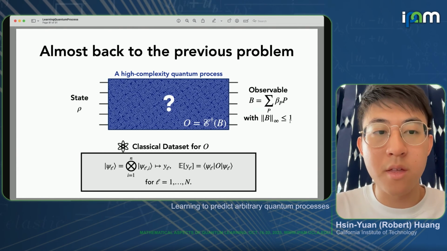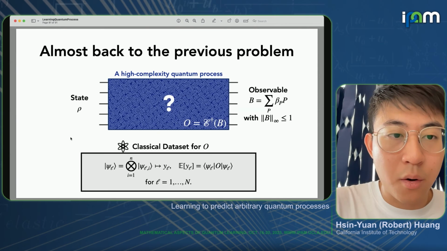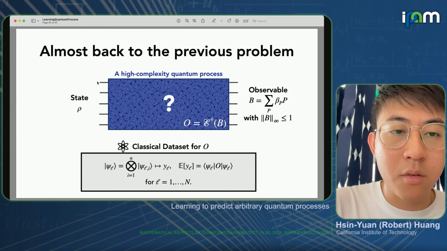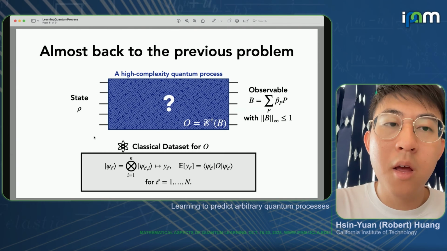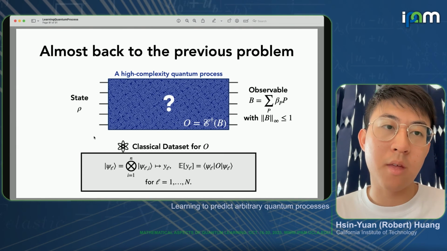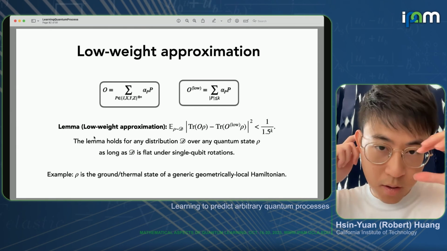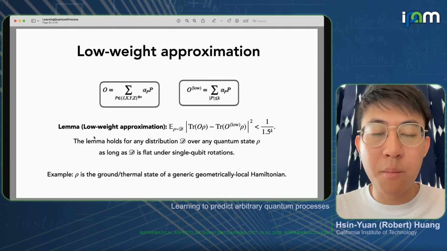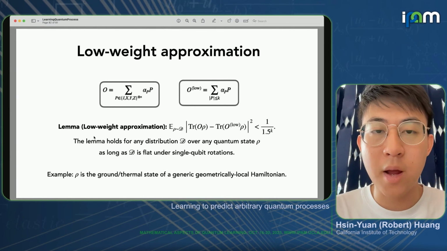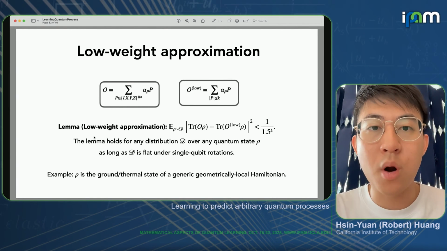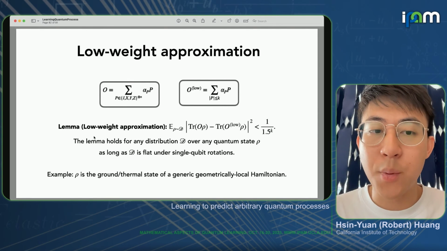Now the only difference is the state part. Previously, we were just predicting some random product state, but what happens if we want to predict some more highly entangled state? Essentially, what we prove is that the low-weight approximation holds not just for random product states, but for more general classes as well.